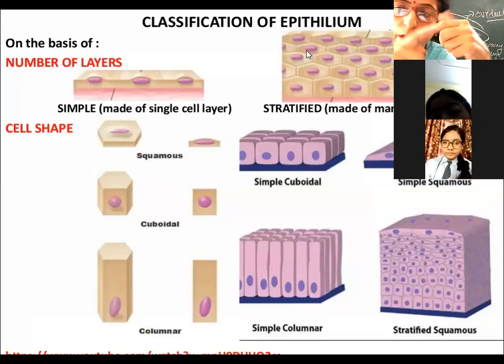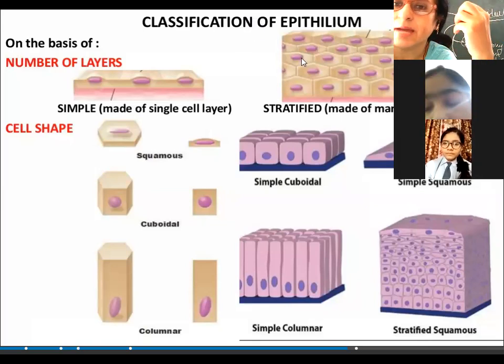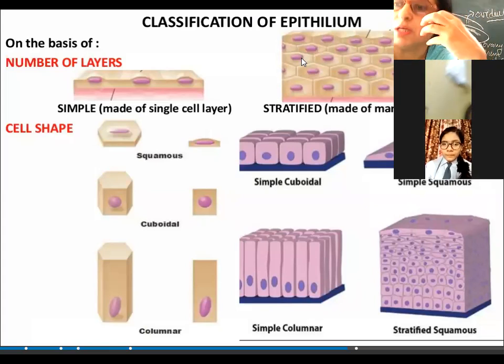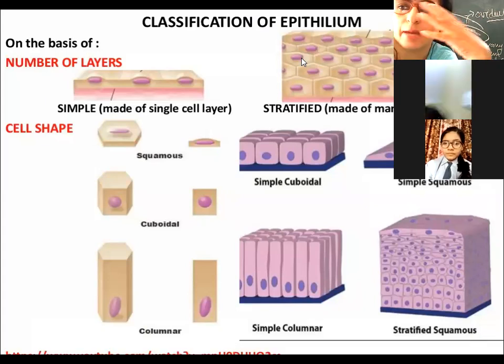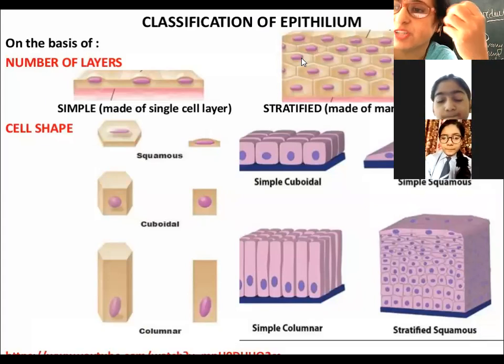Now, to digest the food very quickly, there are chemicals known as enzymes, which increase the rate of digestion.